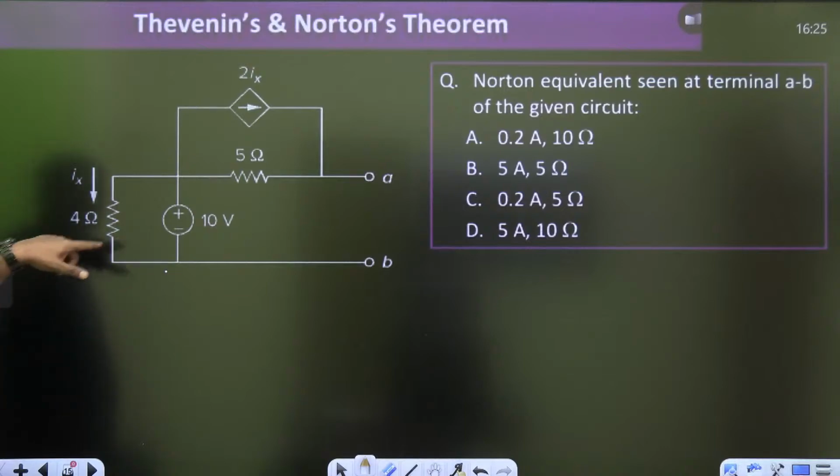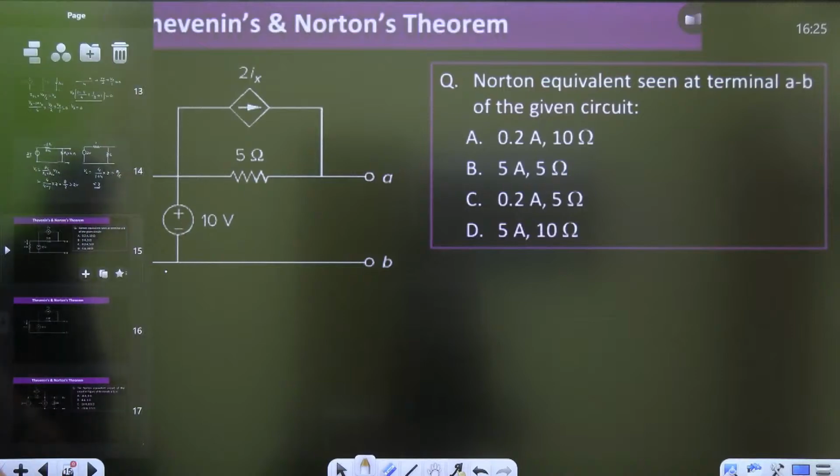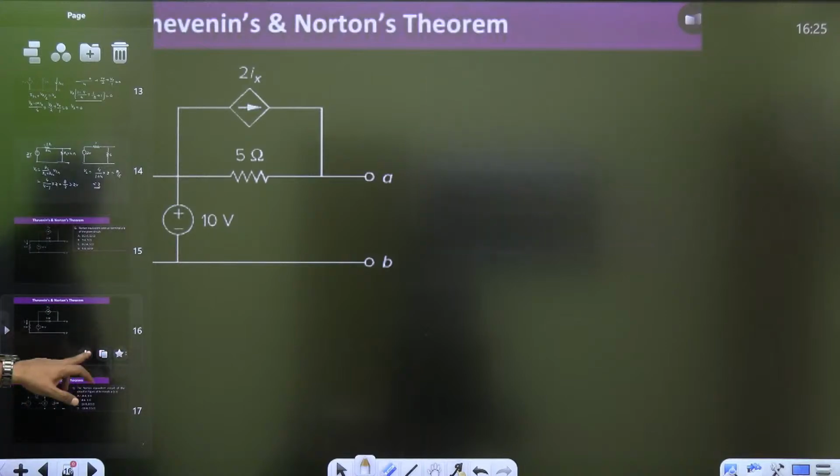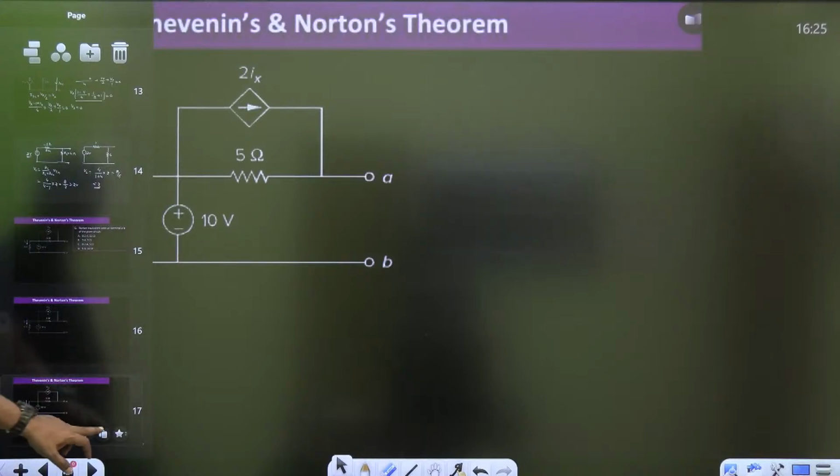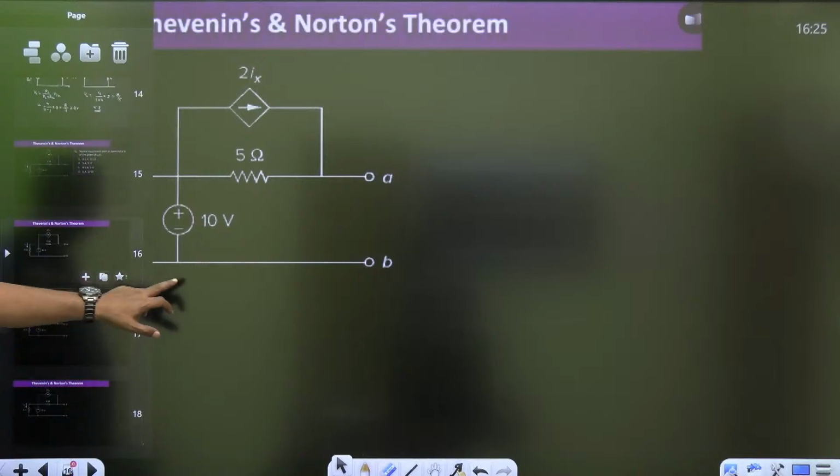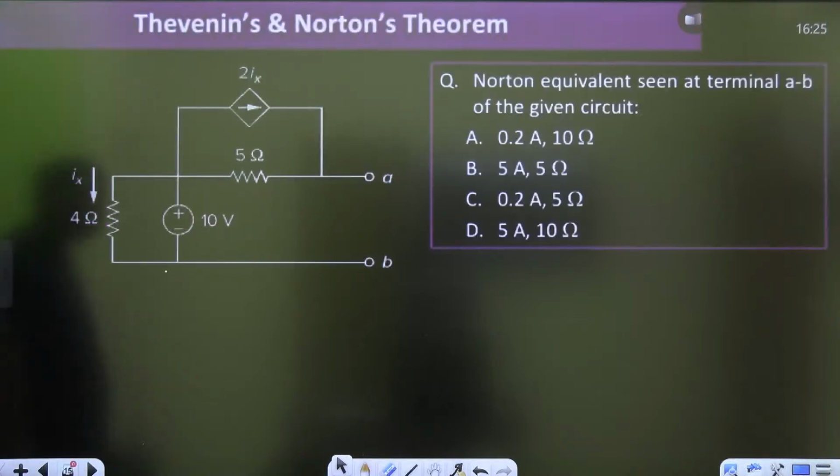10 volt, 4 ohm, 5 ohm, 2 Ix. These are the options. Please take a screenshot whether it is A, B, C or D, or you can also put your answer here.